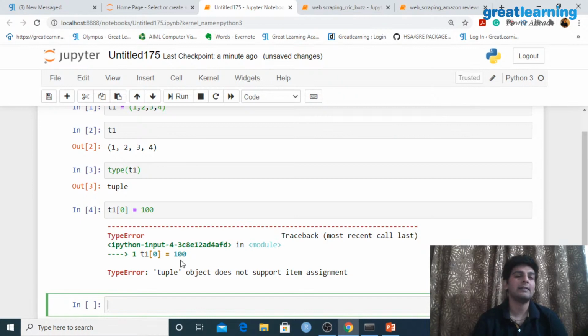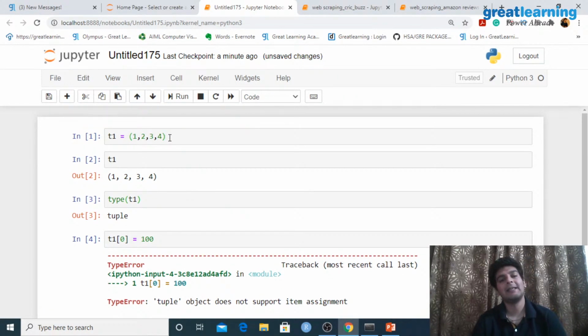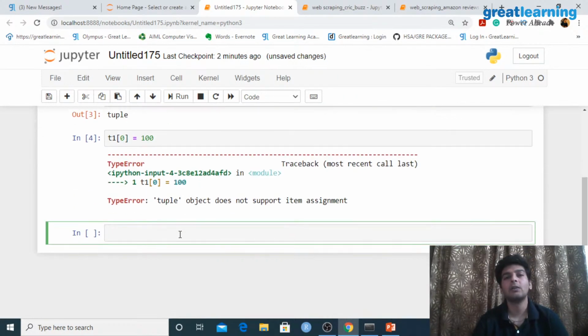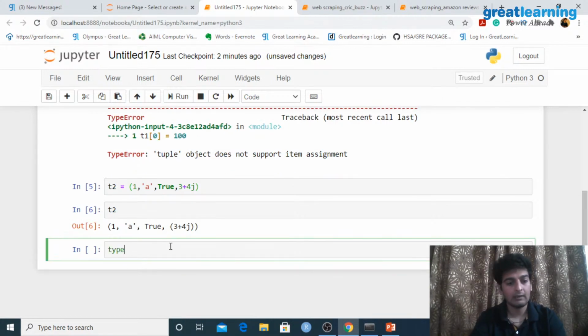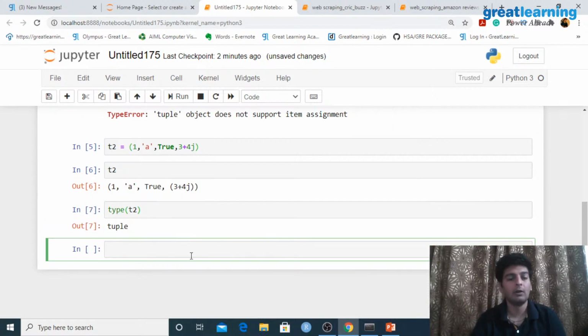It's also not necessary that you store only elements of the same type in a tuple. You can also store elements of different types. Let's say I create T2 over here and I will have 1, A, True, and I'll also have a complex number, 3 plus 4J. This is my second tuple and I'll print out T2 as well. Let me also check the type of T2, and I'll hit run and you would see that this is a tuple again.